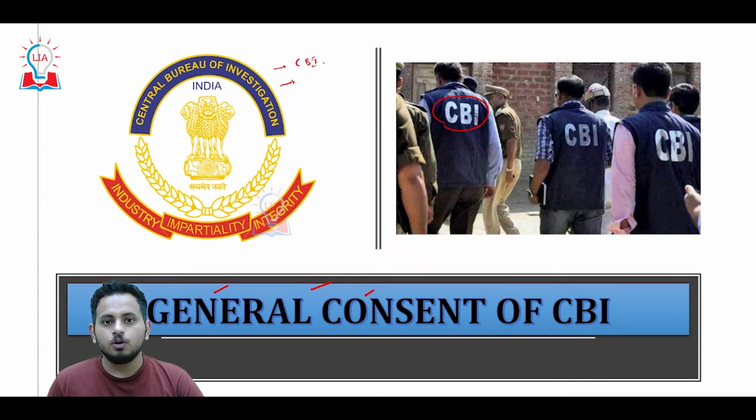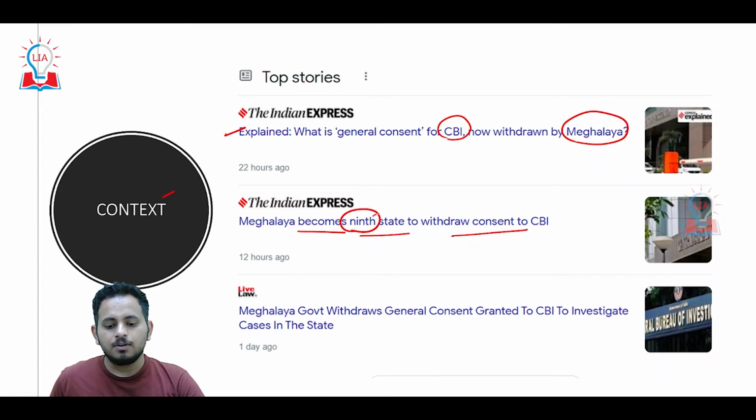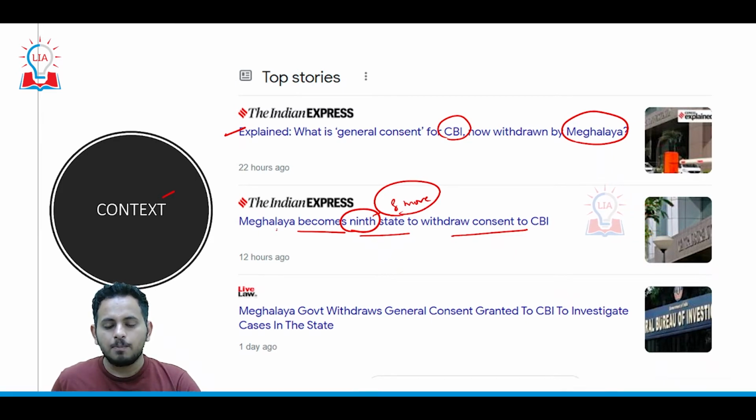At the end of the video, we will also solve a prelims question. So let's get started. What is the context? The context is that recently the state of Meghalaya has withdrawn something called general consent to the Central Bureau of Investigation. You can see this here. Meghalaya becomes the 9th state to withdraw general consent to CBI. That is, there are 8 more states that have withdrawn general consent to CBI apart from Meghalaya.